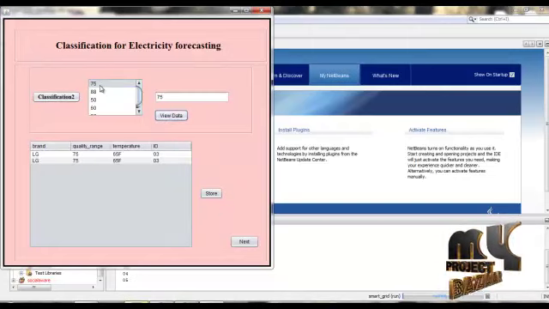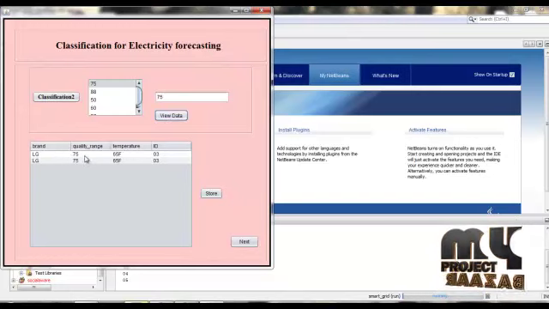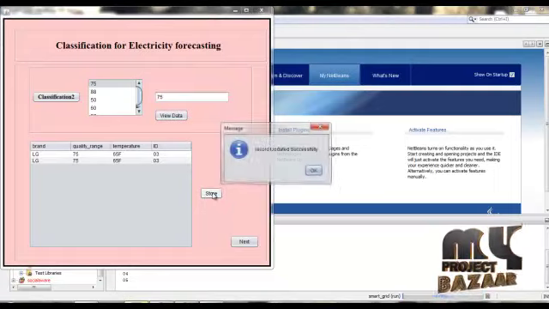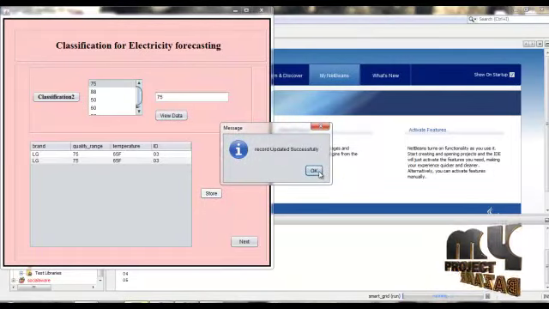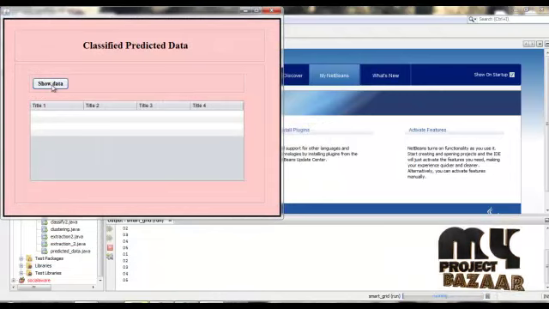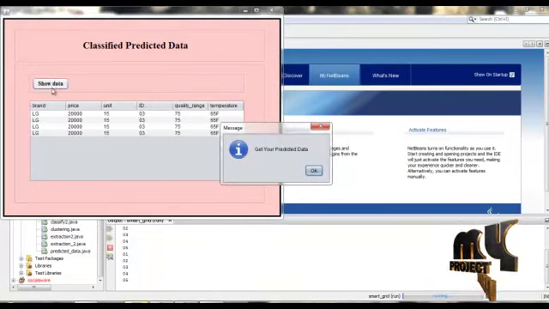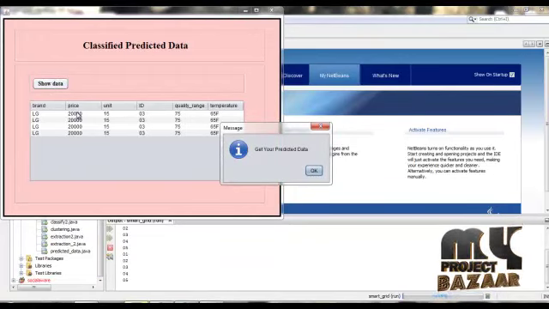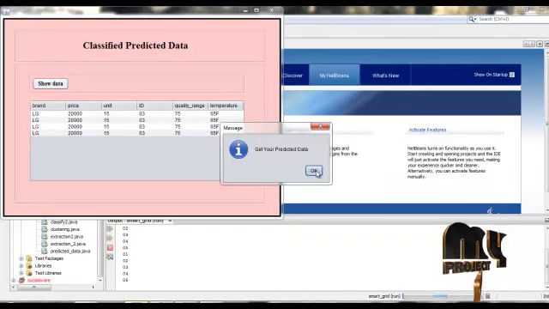Based on the 75 quality, in LG we have 2 brands. Then store, click OK. Then next, show data. It will display based on the quality range and brand value we selected. Click OK.